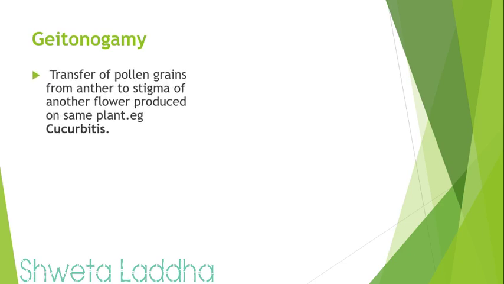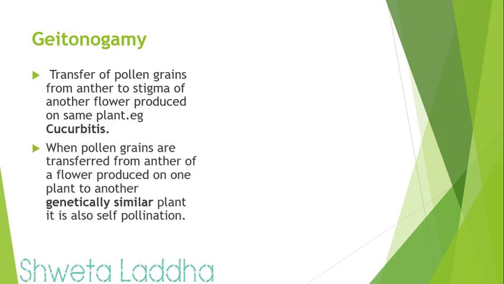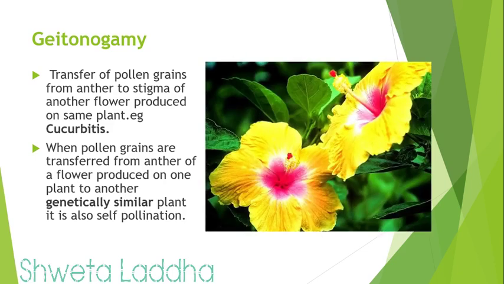It can be described as transfer of pollen grains from anther to stigma of another flower but produced on the same plant. Example, cucurbits. When pollen grains are transferred from anthers of a flower produced on one plant to another plant also sometimes, but it should be genetically similar, that is also self-pollination. In the picture you can see there is one plant, two flowers, and if the transfer takes place from one flower's anther to the stigma of another flower, it will be geitonogamy.